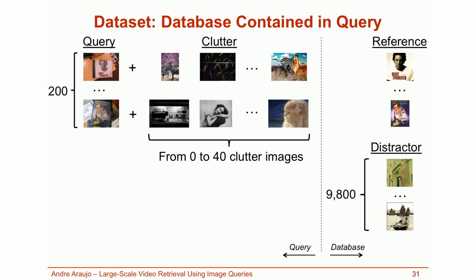In the other configuration, the asymmetry is reversed. In this case, we add clutter to the query images and we use a dataset of similar size. In the experiments, the objective is that each query retrieve the correct database image.